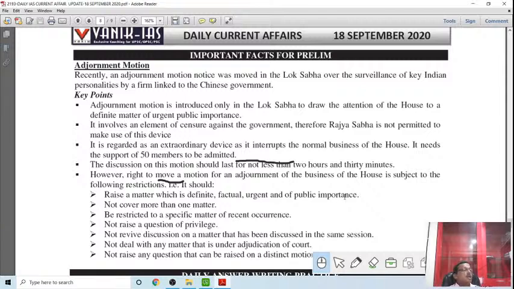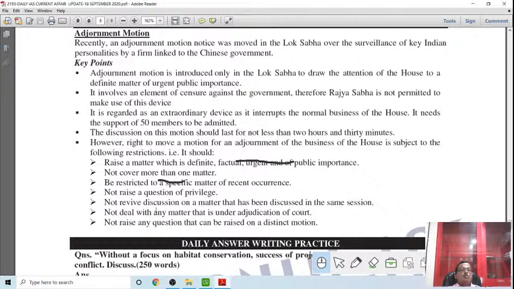An adjournment motion can be issued if the matter is that urgent and important. It should not cover more than one matter, should be restricted to a specific matter, and should not raise a question of privilege. These are the conditions. But what is the main issue? What is an adjournment motion? Why has the present adjournment motion been raised in parliament? That is what to understand.